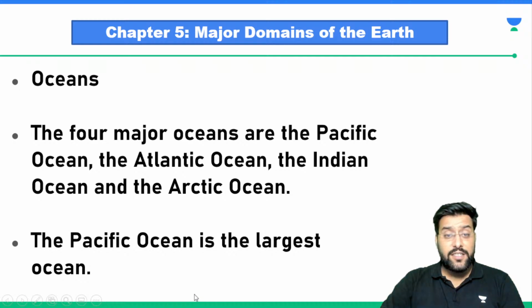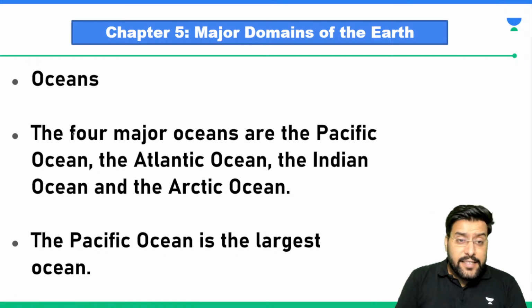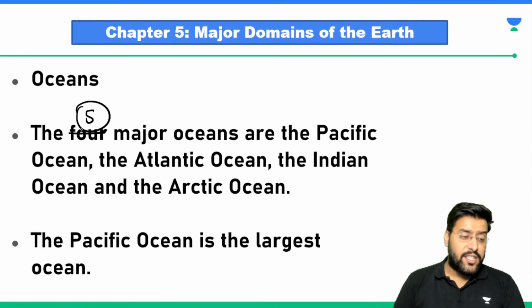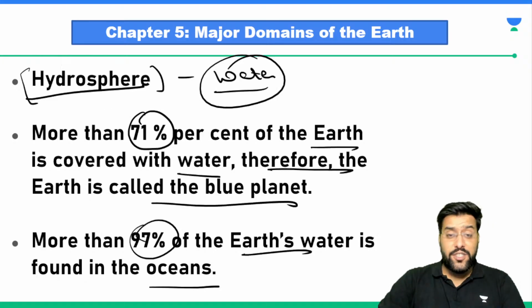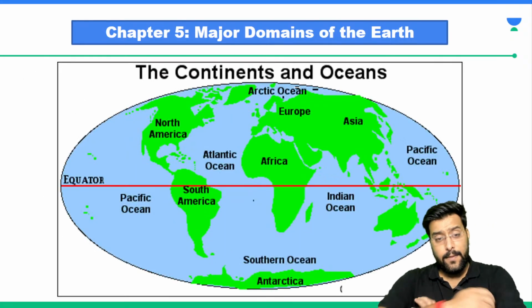And what are oceans? Sir, it is written 4, but we have 5 major oceans. Even though 4 are major and one is not that big when compared to others. So what are these 5 oceans of the world? Can you please tell me?